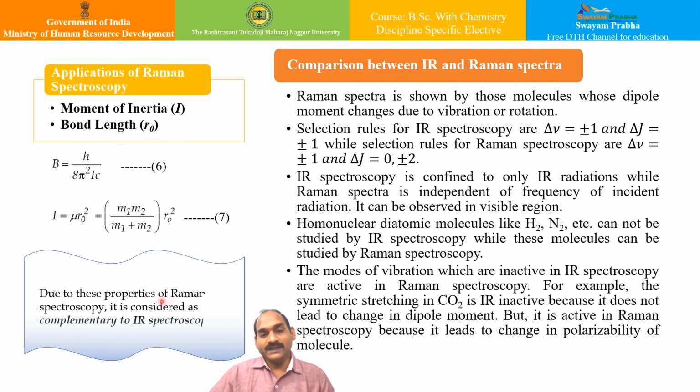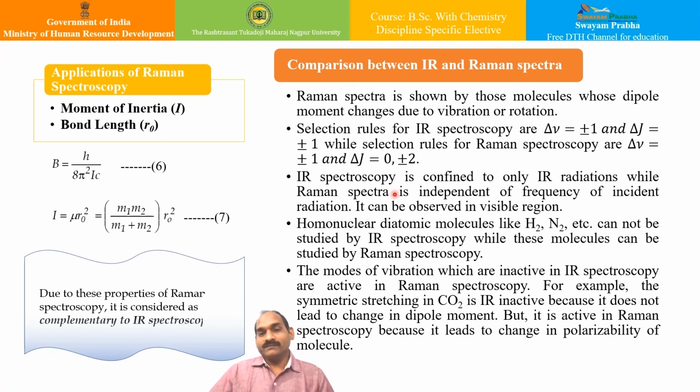So due to these properties of Raman spectroscopy, it is considered complementary to IR spectroscopy. If, in conclusion, we go for the comparison of IR and Raman spectra, IR spectra is basically shown by those molecules whose dipole moment changes due to vibration or rotation. Also, the selection rules for IR spectroscopy are that the change in vibrational states is plus minus 1 and rotational states is plus minus 1, while the selection rules for Raman spectroscopy are plus minus 1 for vibrational states and 0, plus minus 2 for rotational states.